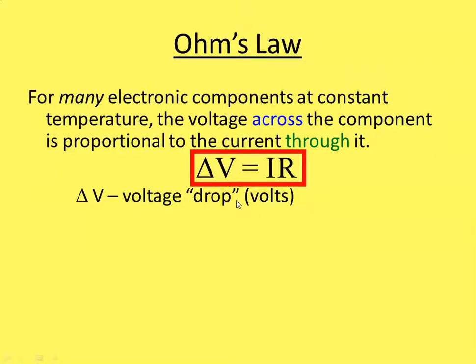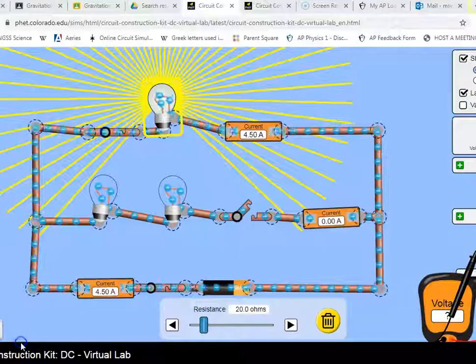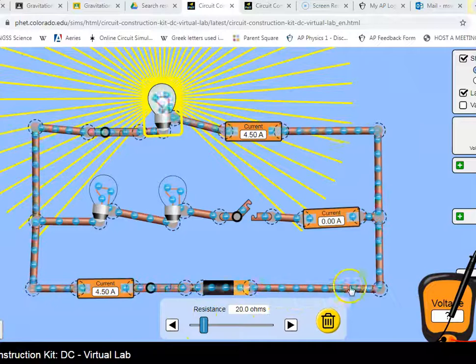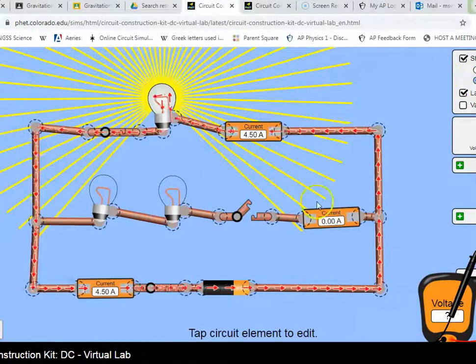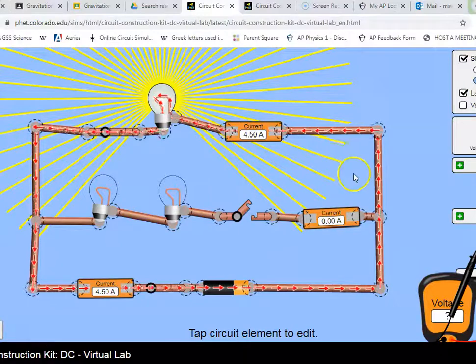Okay, so if we imagine and go back to this circuit over here, I'm going to change this to go back to conventional current. Conventional current pretends that positive charges are moving.